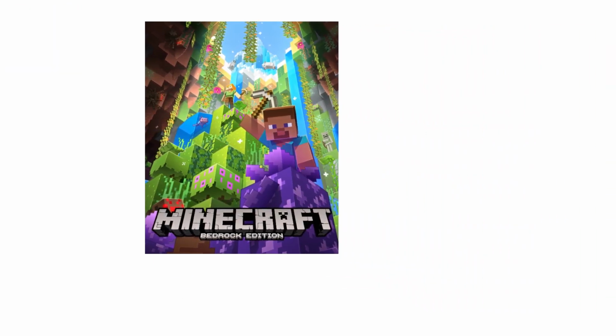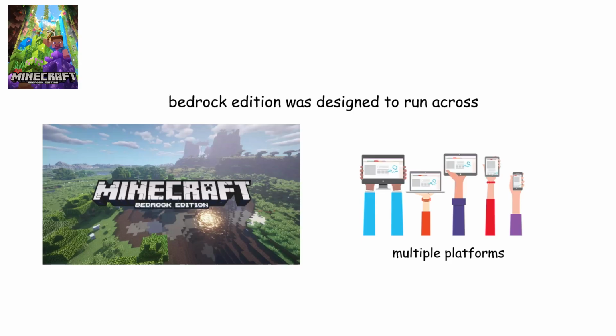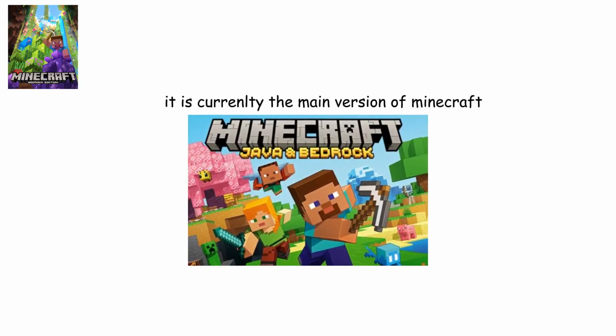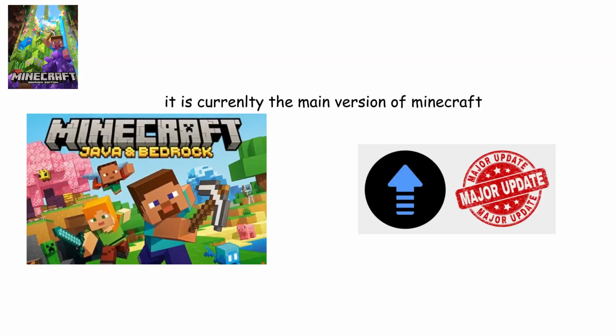Bedrock Edition. Bedrock Edition was designed to run across multiple platforms including Windows, consoles, and mobile devices. Its biggest advantage is cross-platform multiplayer, allowing players on different devices to play together. It is currently the main version of Minecraft and continues to receive major updates.